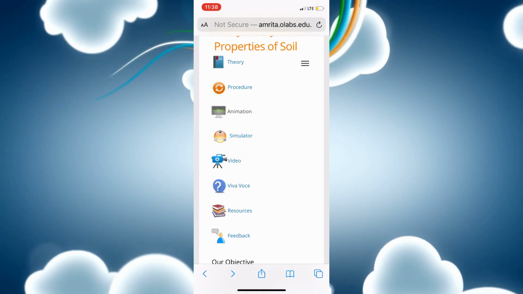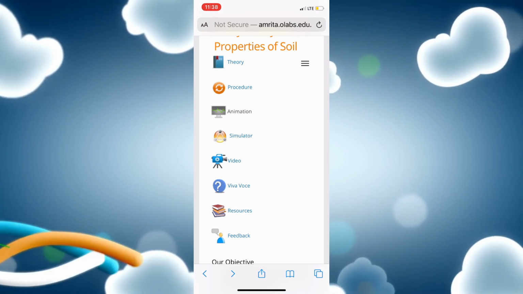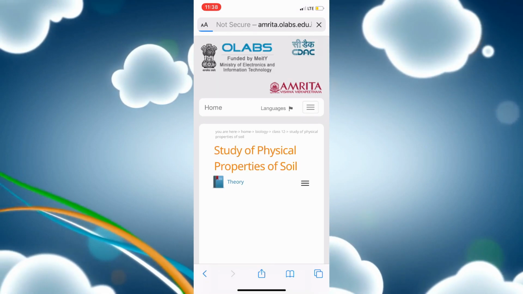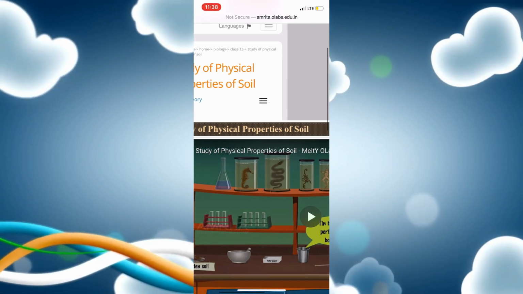As we have seen in a video form how and what the properties of soil are, in that same manner, when we do it in our practical lab, that is being shown through animation. It becomes more clear. You feel like you are in your own bio lab.